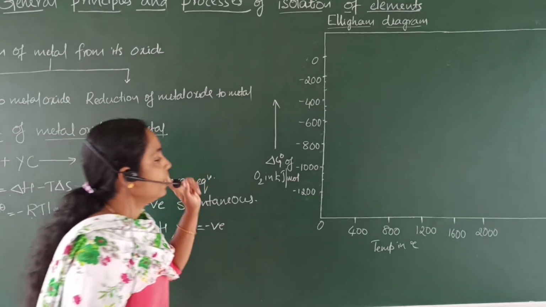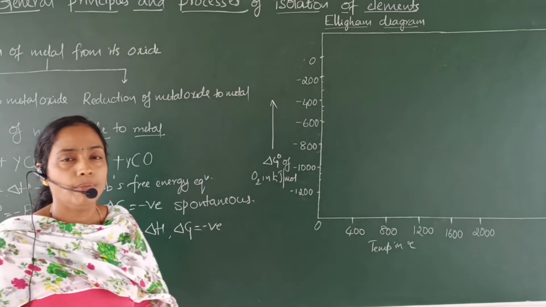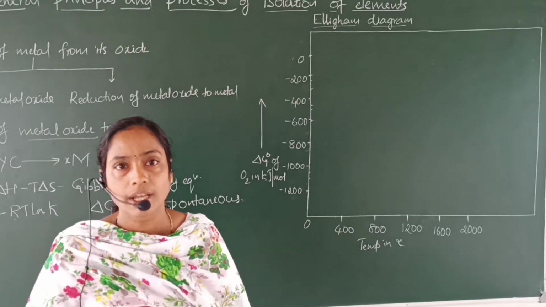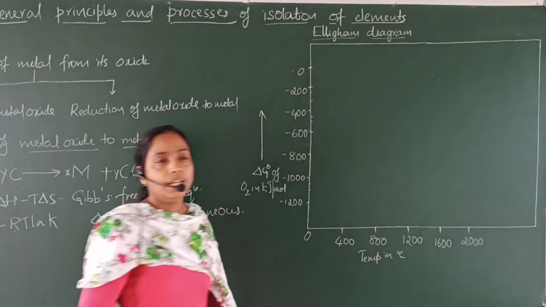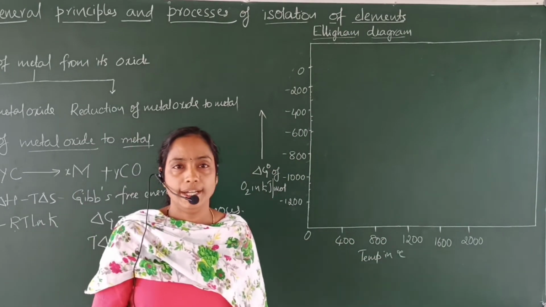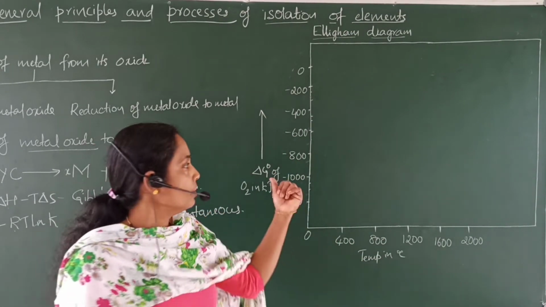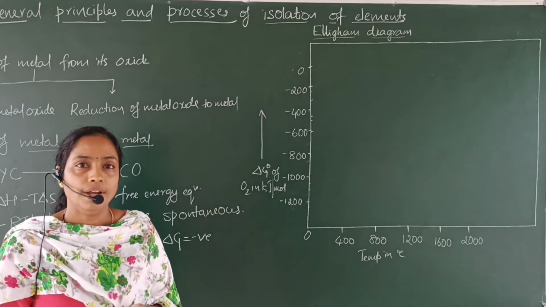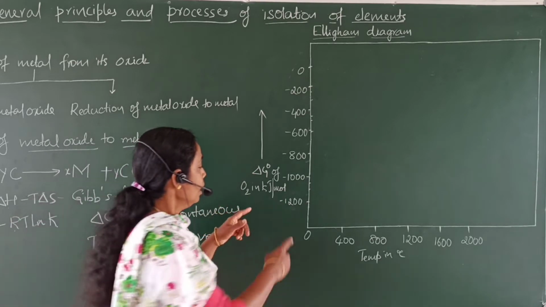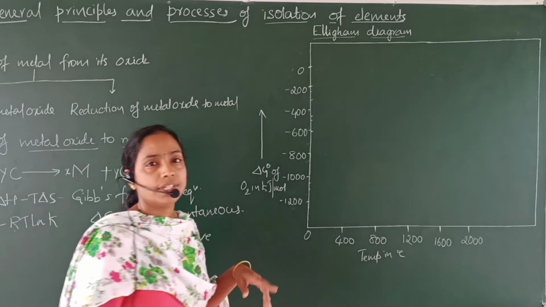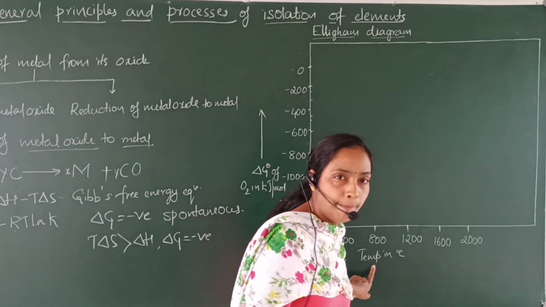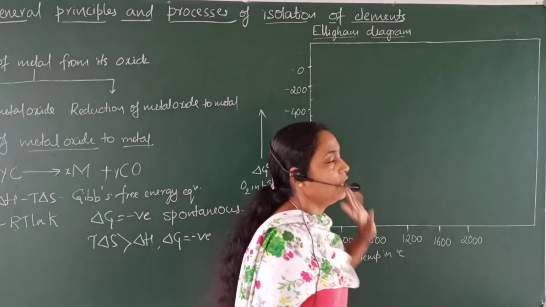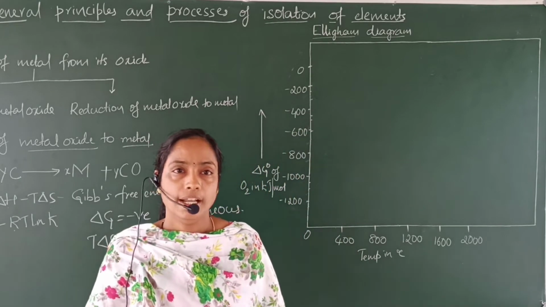So I will define this Ellingham diagram by taking formation of metal oxide. Ellingham diagram is defined as the variation of standard free energy change as a function of temperature for the formation of various metal oxides.